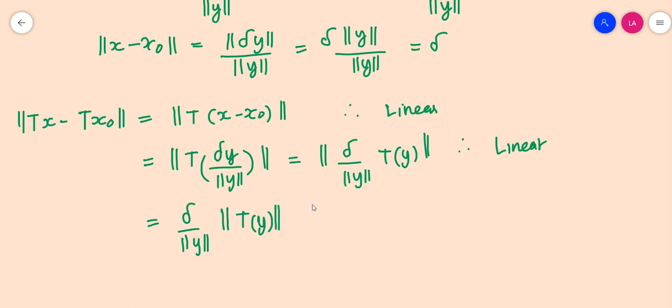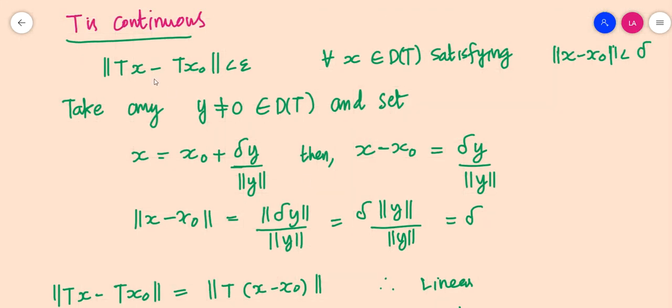Now we adjust our condition. Here, continuity implies norm of Tx minus Tx naught less than epsilon for all x satisfying this condition. So we need an equality condition as well. So I take the collection of all x such that norm of Tx minus Tx naught is less than or equal to epsilon for all x satisfying norm of x minus x naught less than or equal to delta. I am using this because in order to establish boundedness, the condition of boundedness is actually less than or equal to. So we need an equal to part as well. That's why I am using this equal to part.